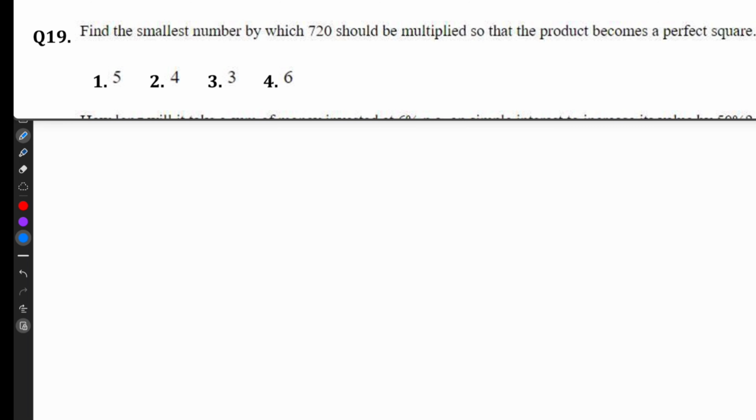Find the smallest number by which 720 should be multiplied so that the product becomes a perfect square. So I am taking the first option, 720 into 5. 5 zeros are 0. 5 twos are 10. 35 plus 136. So 3600, square root of that equal to 60. So the first option is the correct one.